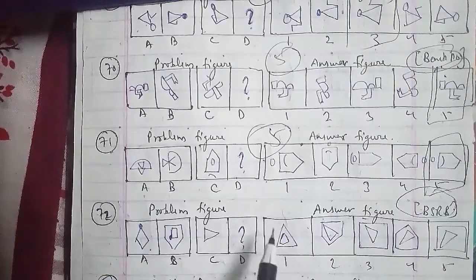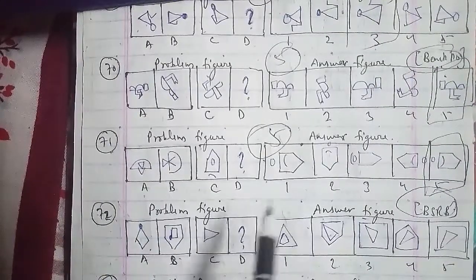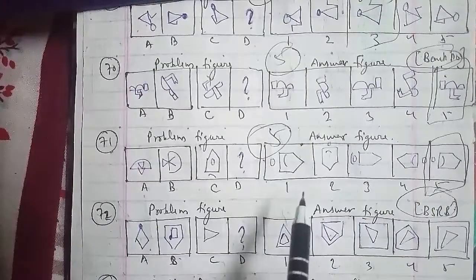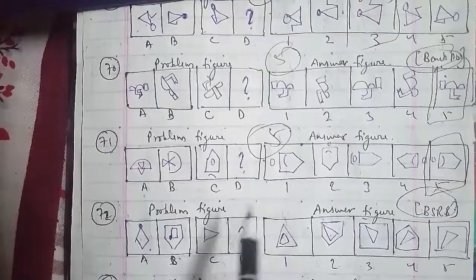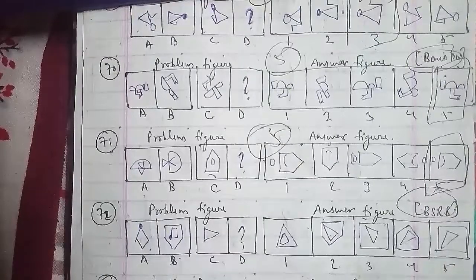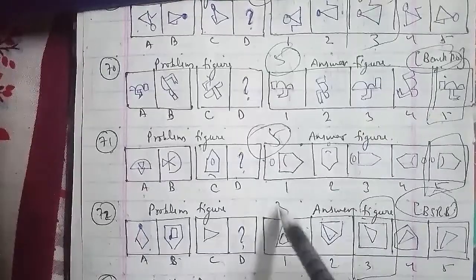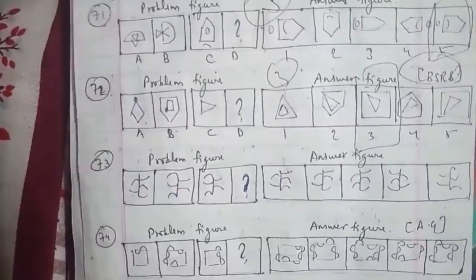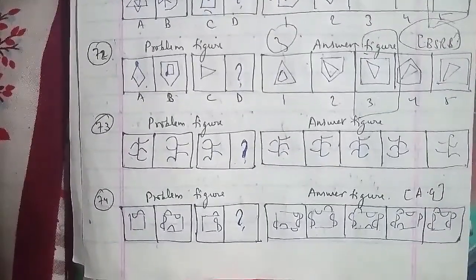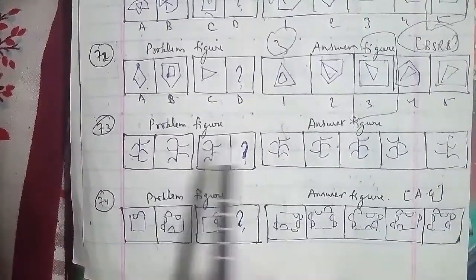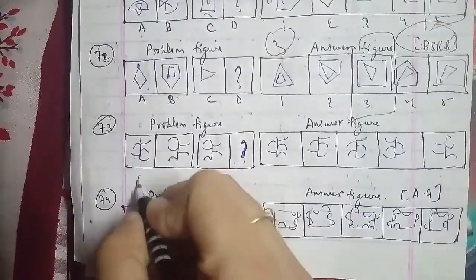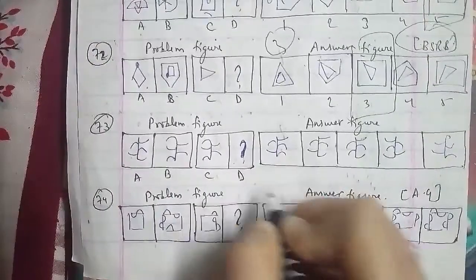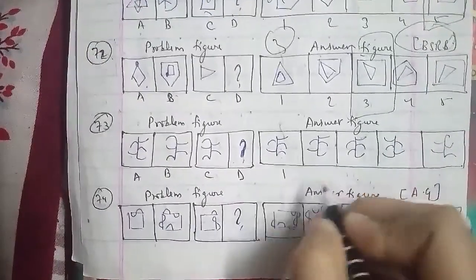Let's go ahead with another one, which is your 73rd question of the session. These are your problem figures and these were the answer figures, A, B, C, D. The figures are 1, 2, 3, 4 and 5 respectively as well. In this case the figure gets laterally inverted and all the arcs get reversed in direction. So we can say that the D figure that we have to find out is the second figure, that will be the right answer for this question as well.